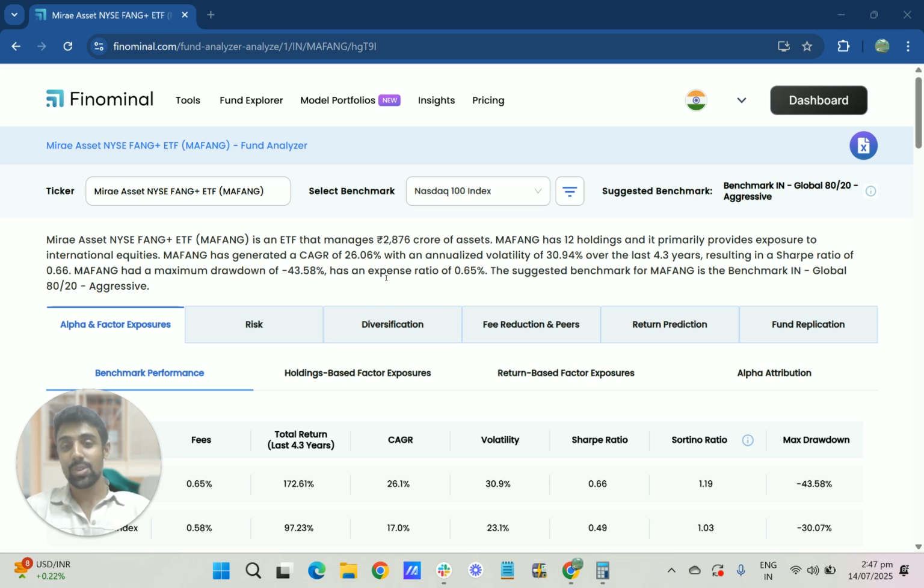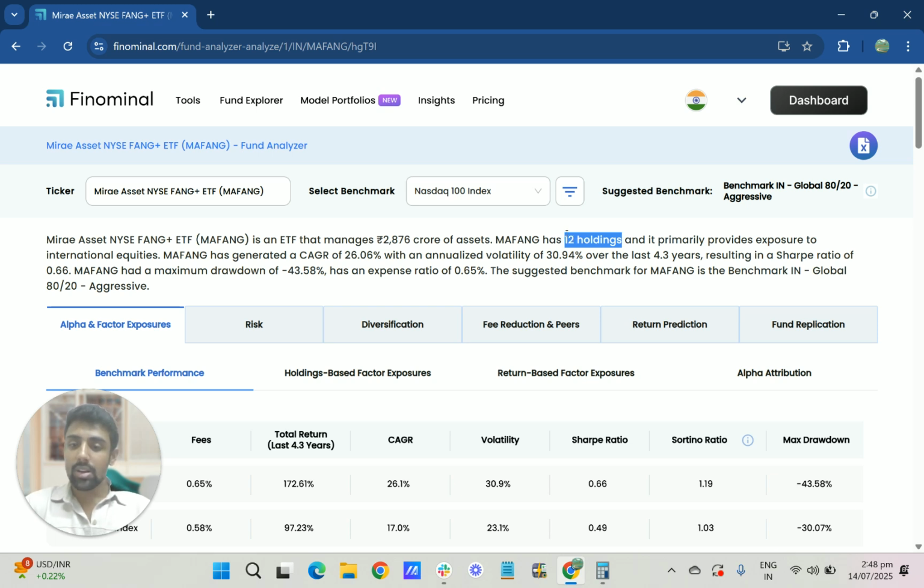In this video, we are going to look at another international fund, which is the Mira Asset NYSE FANG ETF. This trades under the ticker MAFANG, and it's managing a decent AUM of about 3,000 crores and charging an expense ratio of about 0.65%. And one thing that should be alarming here is 12 holdings. MAFANG has 12 holdings, and since it's an NYSE fund, it has international equities in it.